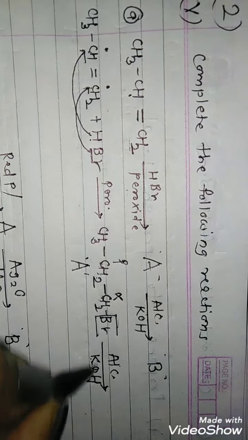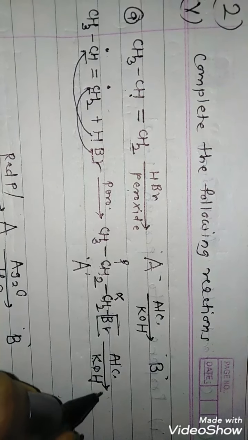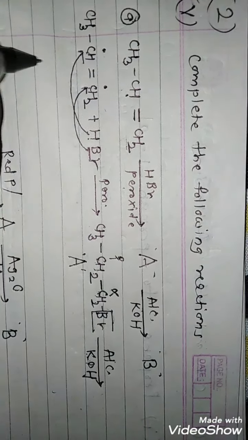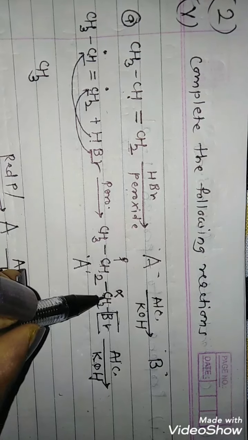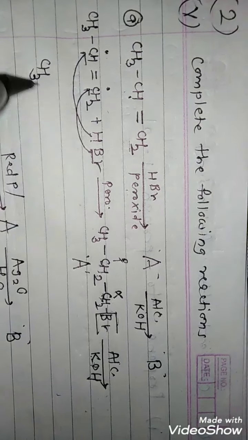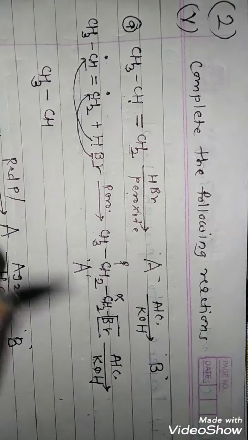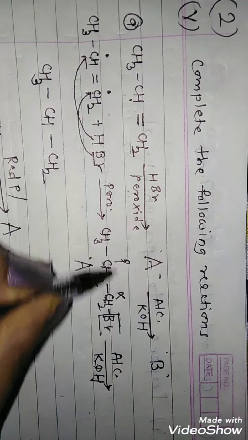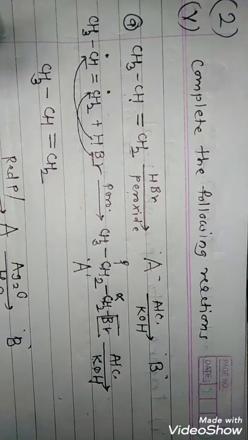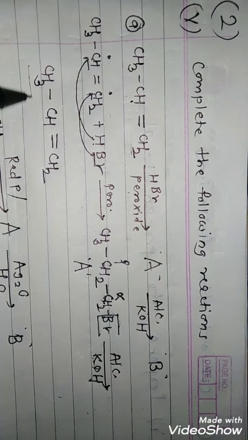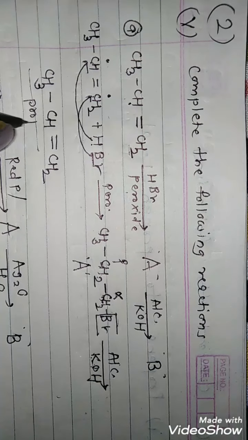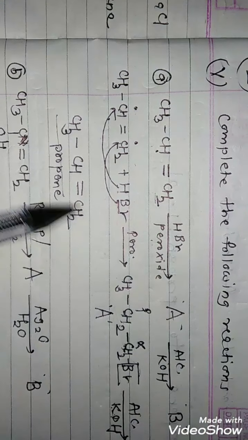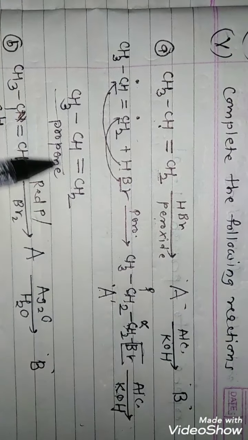So now the product will be, don't write the product here, you have to consider a new chain. So here CH3 remains unaffected, halogen is removed from this carbon and hydrogen from this, so this CH2 becomes CH, and CH2Br will become only CH2, and there is a formation of a double bond between alpha and beta. So after the addition of alcoholic KOH, the compound which is formed is propene. So simply you are starting with propene and you are getting the final product also as propene. So A is n-propyl bromide and B is propene.